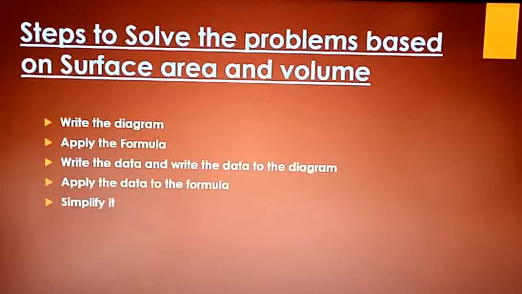The first one is, you need to read the question first, and write down the diagram first, right? The next is apply the formula based on the question. And the next one is write down the data by just reading the question, and write down the data on the diagram also. That's the third point. The next step is apply data to the formula. So whatever values you got, just apply the values to the formula and simplify it. So these are all the 5 steps that you need to remember.